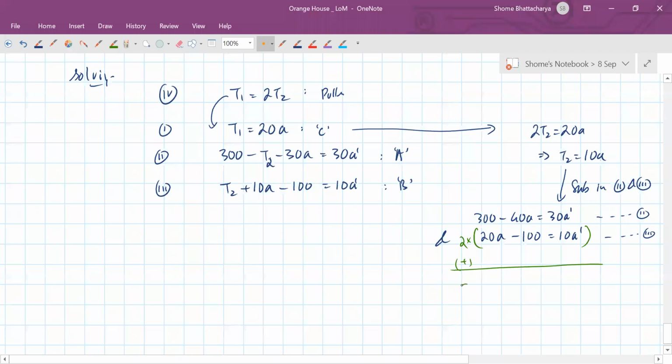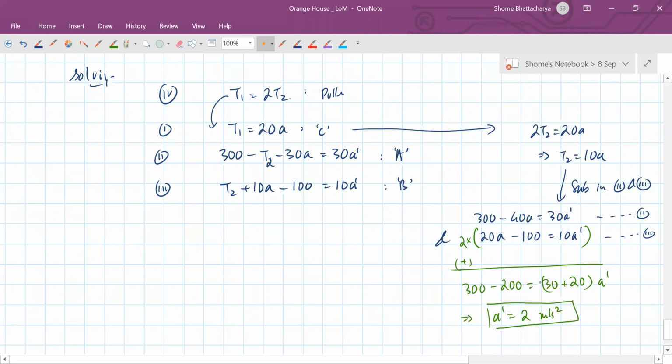This is becoming 300 minus 40A plus 40A, so that is cancelling out, but minus 200, and on the right hand side we have 30 plus 20 because we multiplied this by 2, so 50A prime. So A prime will come out to be 2 meters per second square.